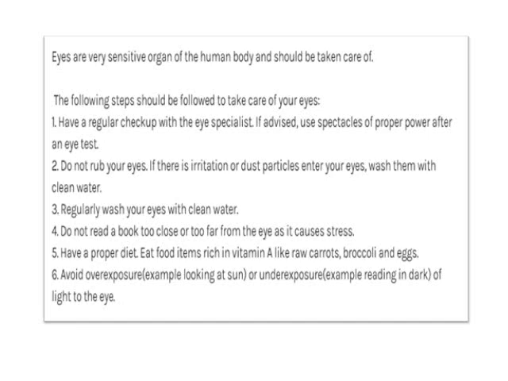Fourth point, do not read a book too close or too far from the eye as it causes stress. Fifth point, have a proper diet. Eat food items rich in vitamin A like raw carrot, broccoli and eggs. And the last but not the least, avoid overexposure, for example looking at the sun, or underexposure, for example reading in the dark or in dim light.